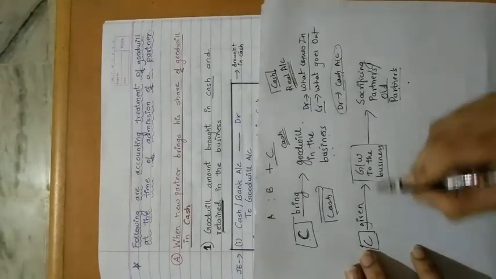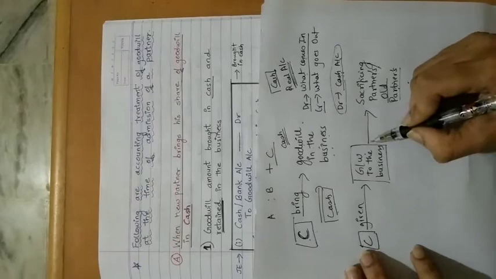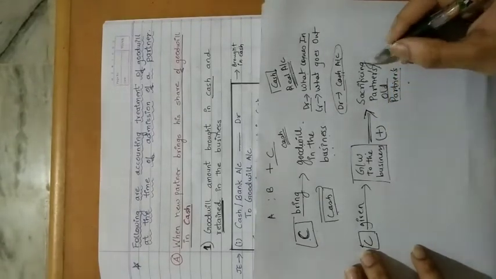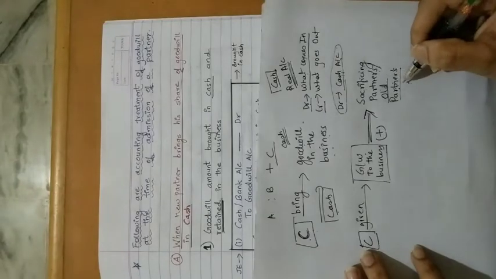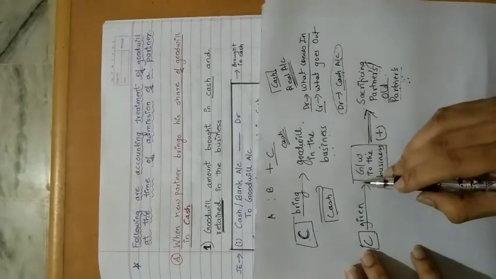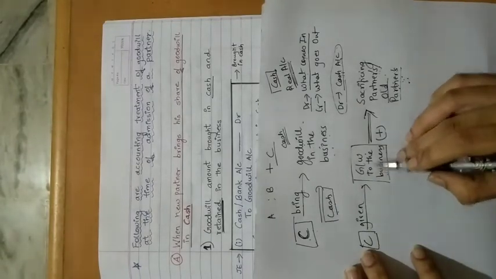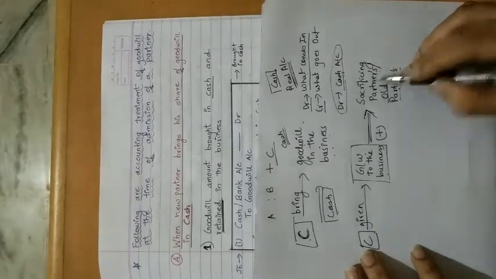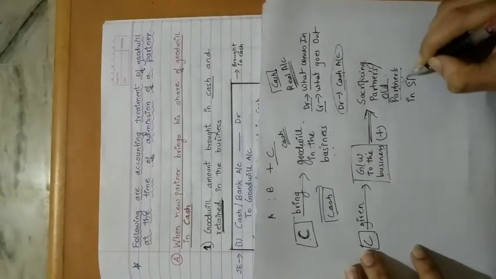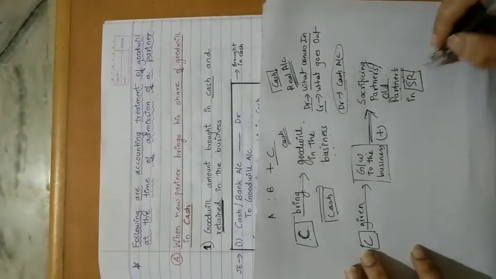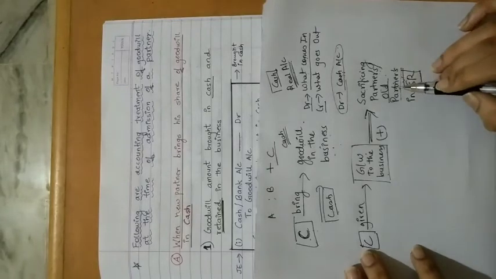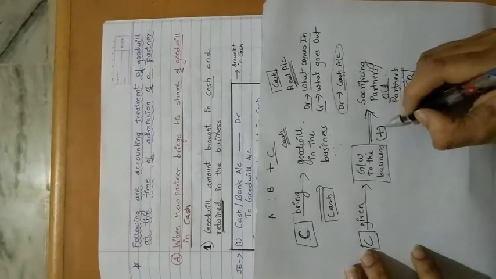So this amount that has been given as goodwill to the business, we have to add in the old partners' capital account. As I told you, the goodwill which has been brought by the new partner in the business has to be given to the old partners or to the sacrificing partner in sacrifice ratio. It has to be given as per sacrifice ratio. So when I say it has to be given to the old partner, meaning it has to be added in which account?